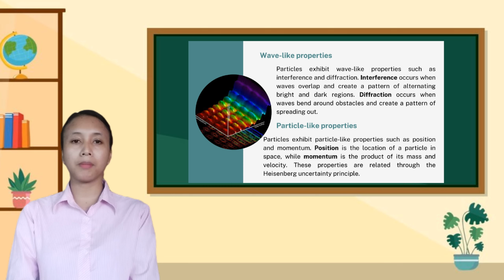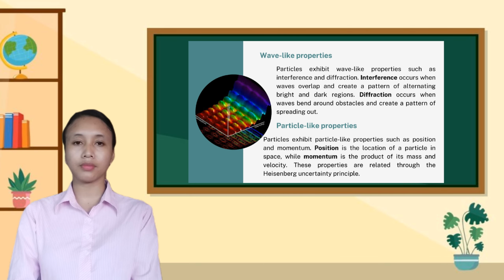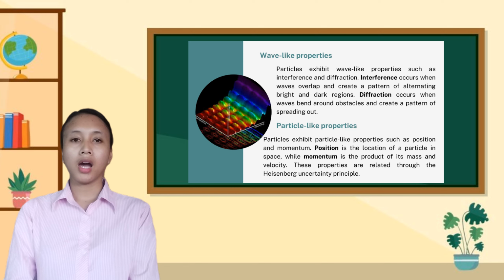On the other hand, in particle-like properties, particles exhibit properties such as position and momentum. Position is the location of a particle in space, while momentum is the product of its mass and velocity. These properties are related through the Heisenberg uncertainty principle.